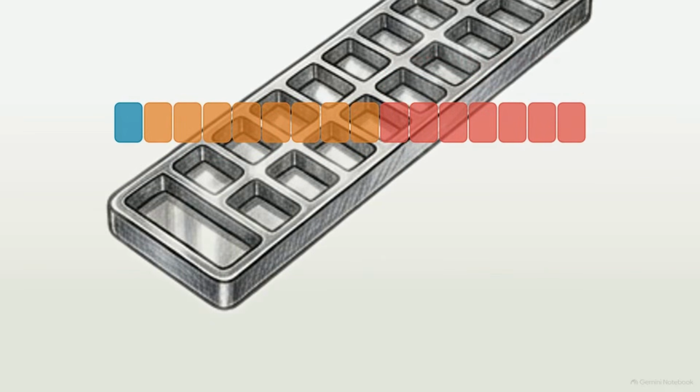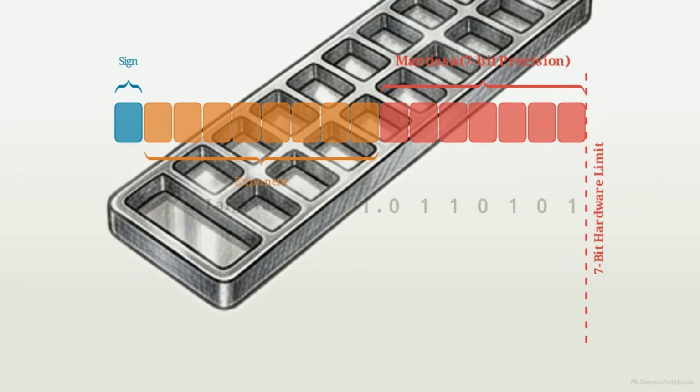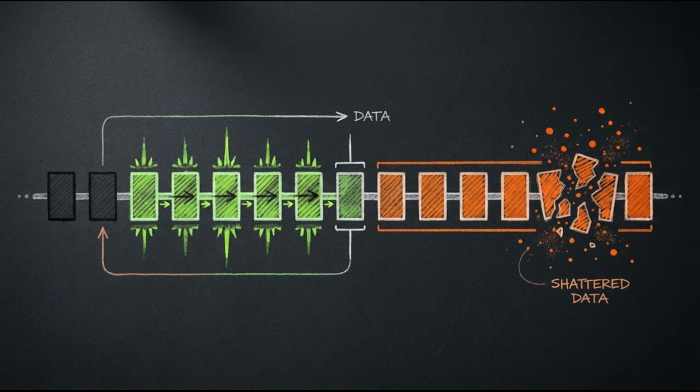This visualizes a bfloat16 number, which leaves a highly restricted 7-bit block for the mantissa. When a GPU adds two floating-point numbers of vastly different scales, it physically aligns their decimal points. The smaller number shifts, pushing its least significant bits completely outside the 7-bit boundary. These overflowing digits are permanently lost to rounding. Because of this strict truncation, the exact sequence of the addition physically changes the final mathematical sum.